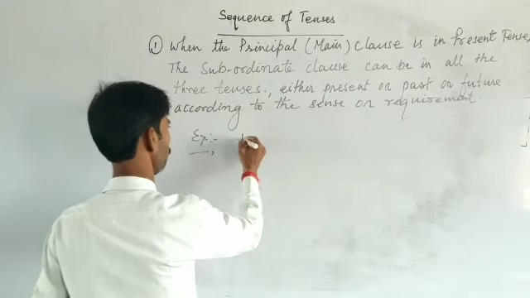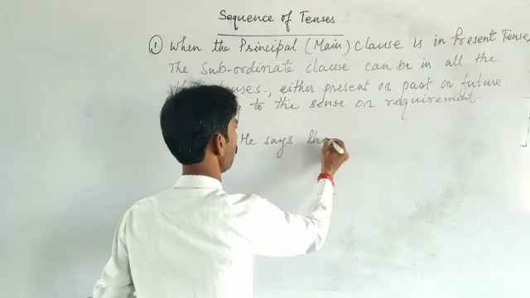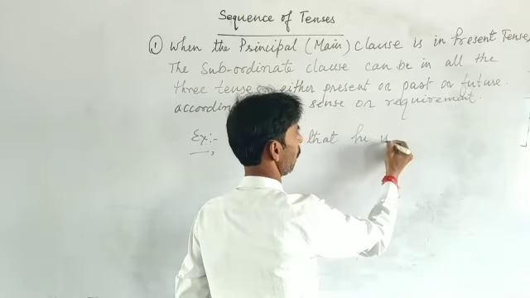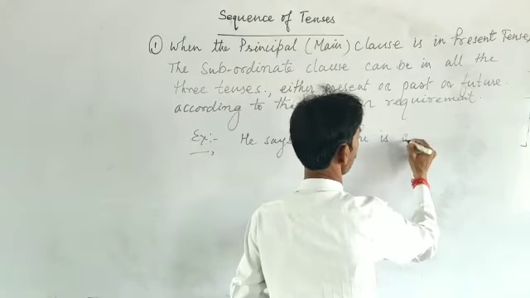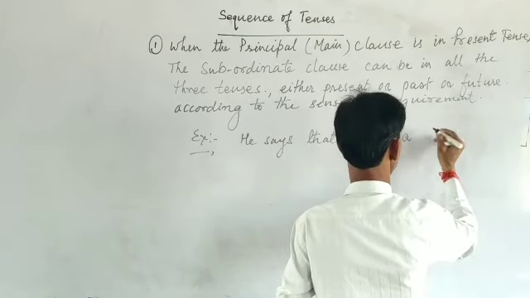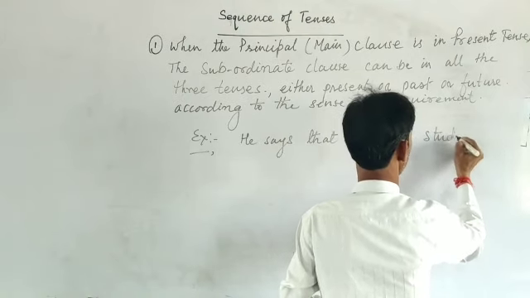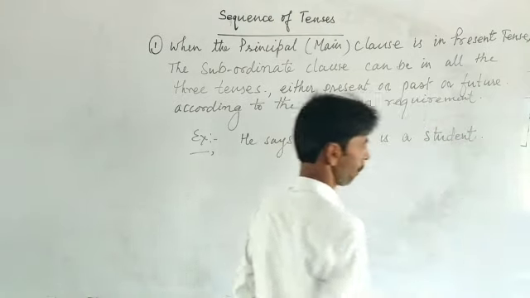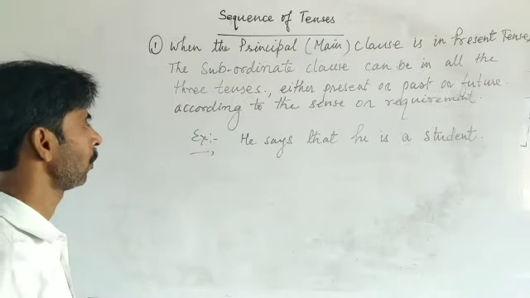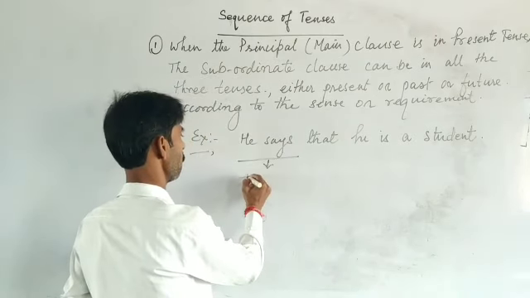He says that he is a student. We see that he says is the main clause.